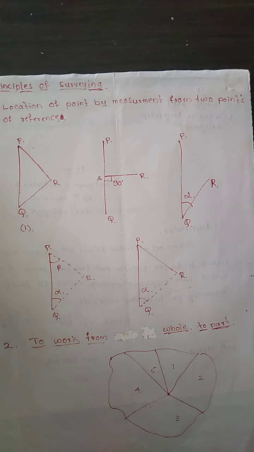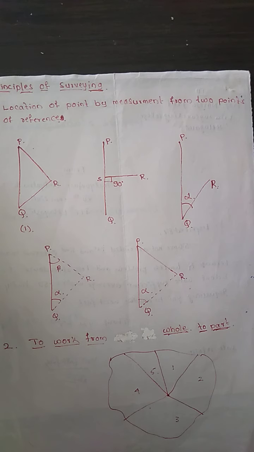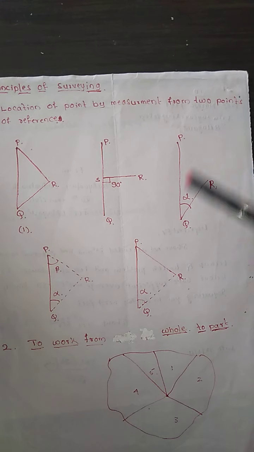Now the third method is the distance QR and the angle PQR. The distance QR and the angle PQR can be measured, and the point R can be plotted by means of a protractor.